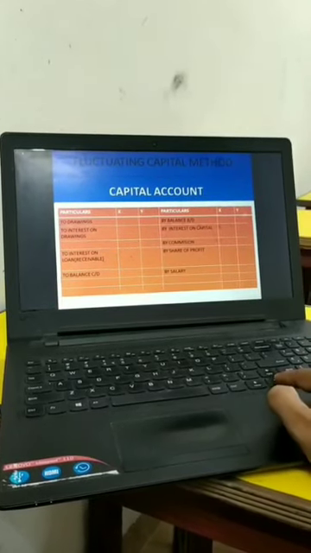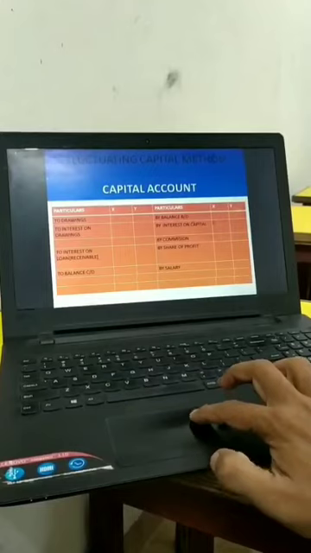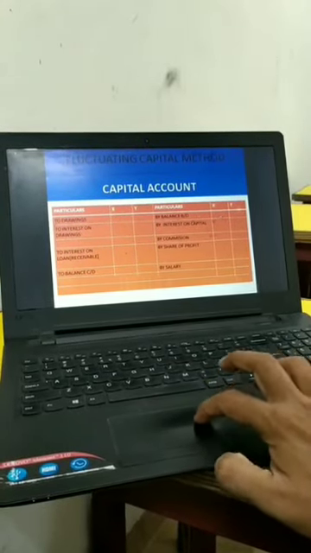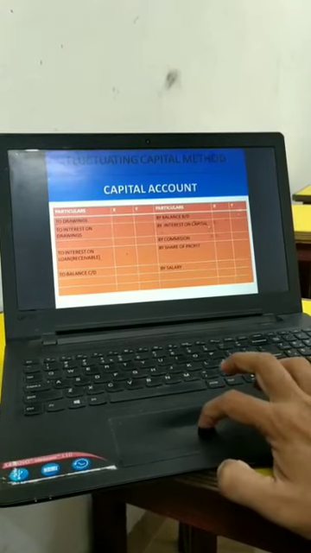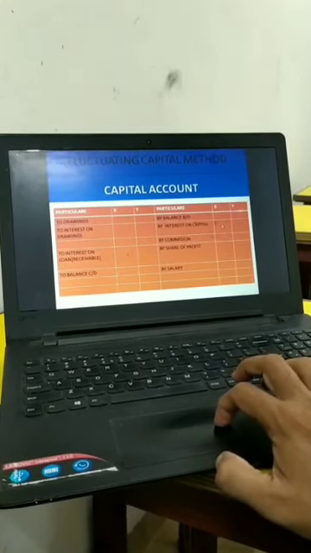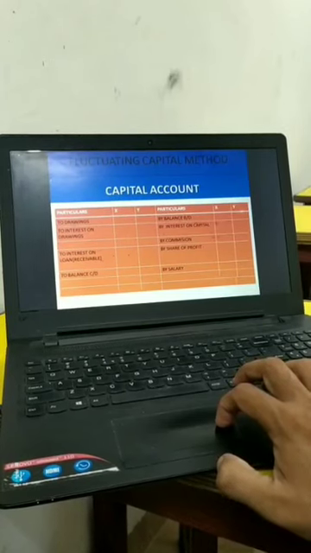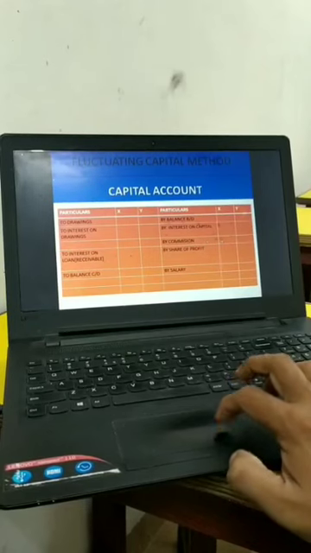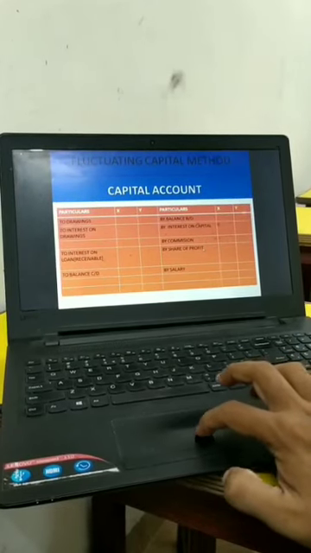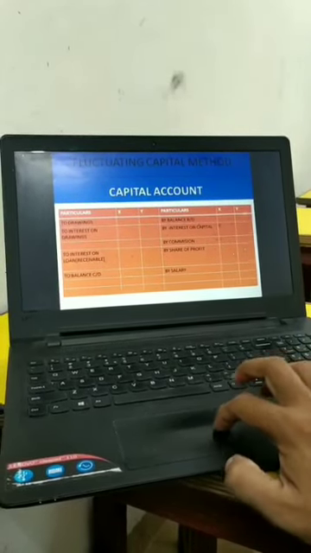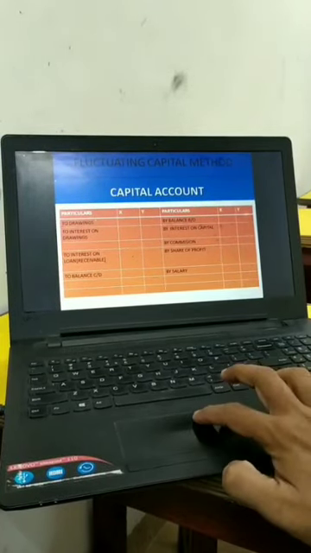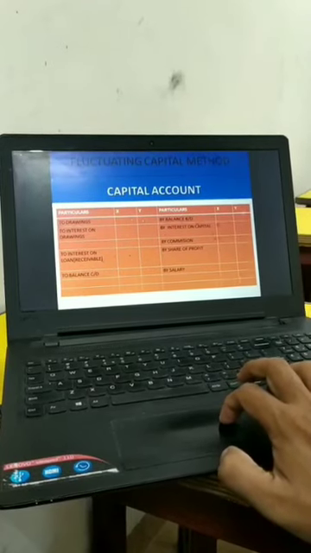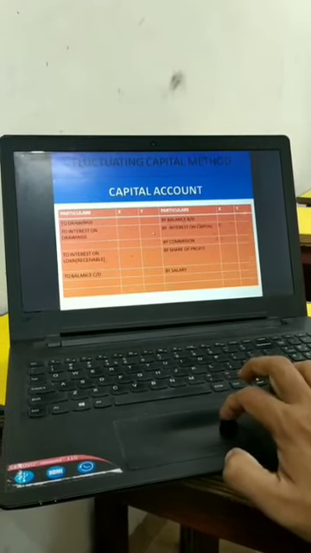The format is already shown over here, that what we will be writing. Suppose there are two partners and the two partners' capital will be written over here. By balance brought down, their opening capital. Then the interest on capital, which we have already recorded over there in the PL Appro debit side, that has come over here this side. Then by commission we will be writing over here the commission given to the partners, share of profit given to the partners, salary given to the partner, interest on drawings taken by the partner, that also will be recorded over here.